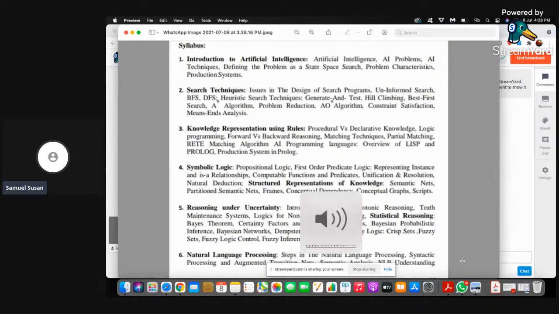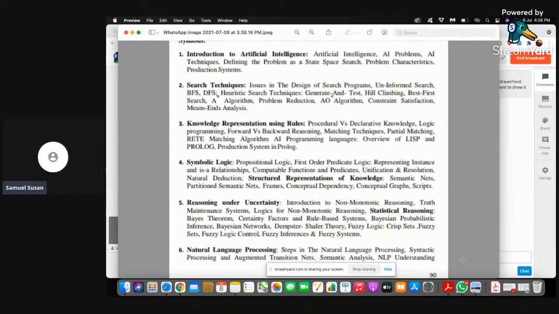And then you can go back to the third chapter, on the representation of knowledge using rules, where we come to forward and backward reasoning. Forward means you go from the initial state to the goal state, and backward is you come back from the goal state to the initial state. And then matching. What is matching?